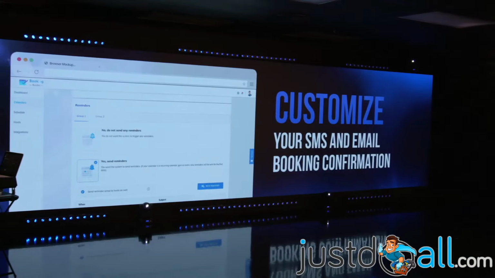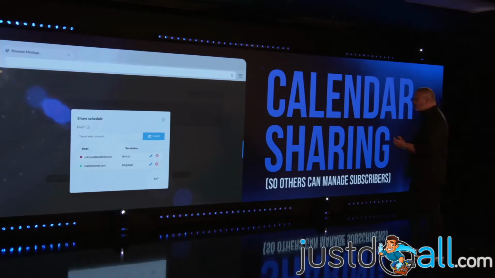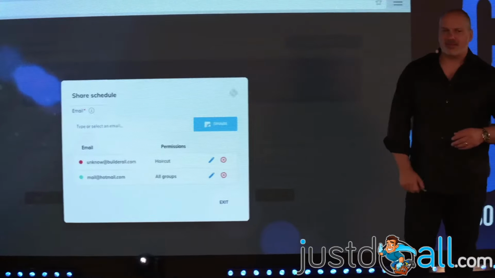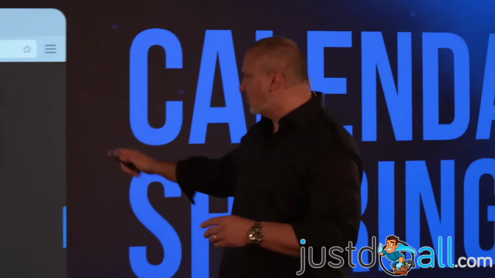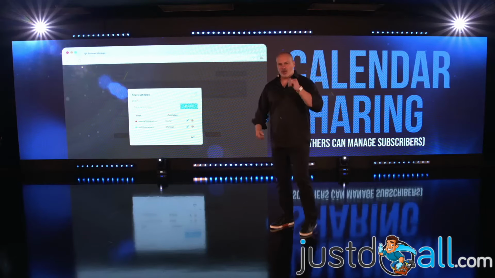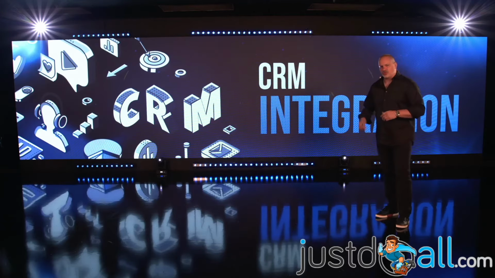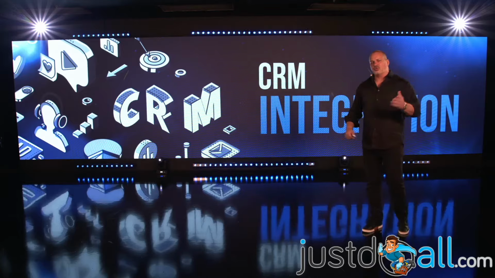Customize your SMS and email booking confirmation, so they're going to receive the confirmation from the email that you actually want them to see. The only thing is you have to make sure those emails are already on Mailingboss, okay? And CRM integration with the system so you can follow what's happening on the booking, all the pages, thank you pages, and all those things. You're going to have that on the CRM platform.